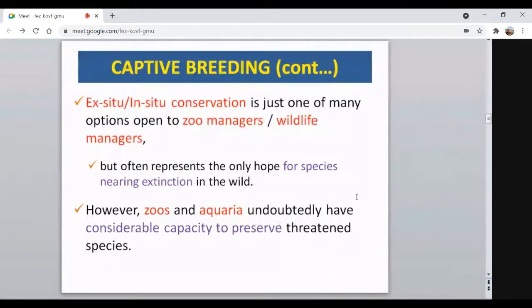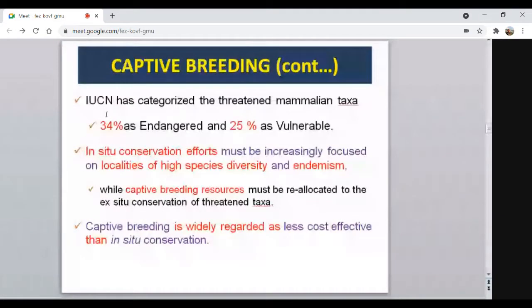Then the IUCN, the International Union for Conservation of Nature, has categorized the threatened mammalian taxa: 34% as endangered, then 25% as vulnerable. This vulnerable category may become endangered if we are not controlling the population size. In situ conservation efforts must be increasingly focused on localities of high species diversity and endemism.